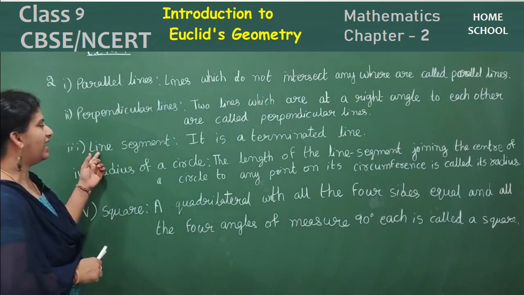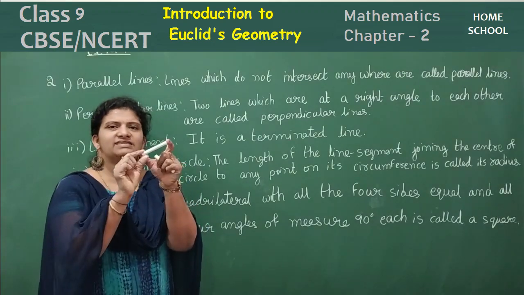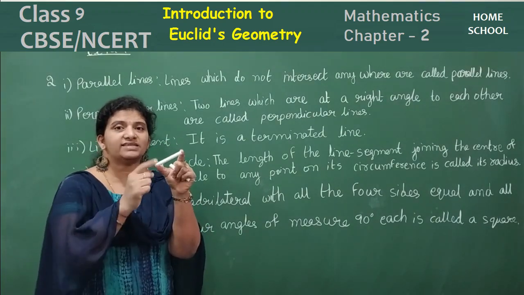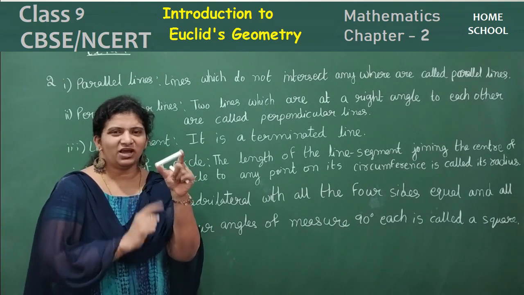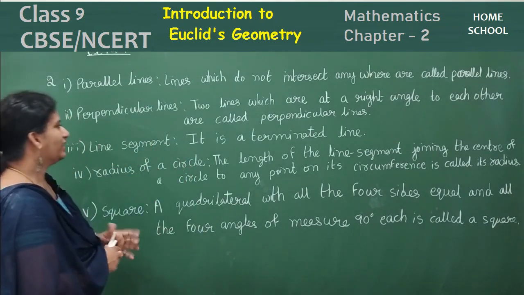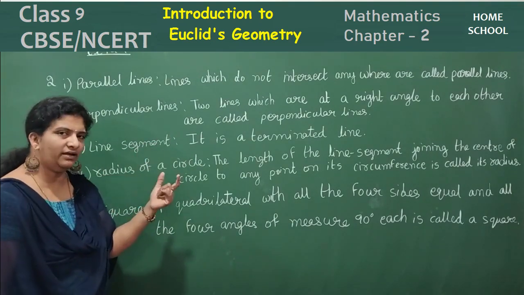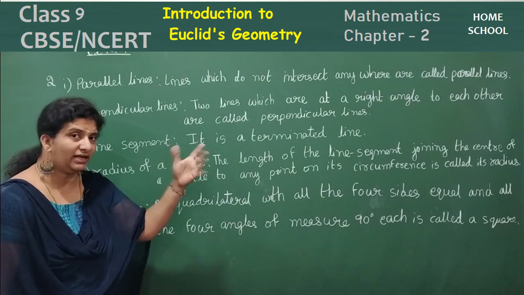So see the next one, line segment. What is a line segment? I say this is a line segment where there are end points. Okay, this is a line segment. It is a terminated line. What is a line segment? It is a terminated line.